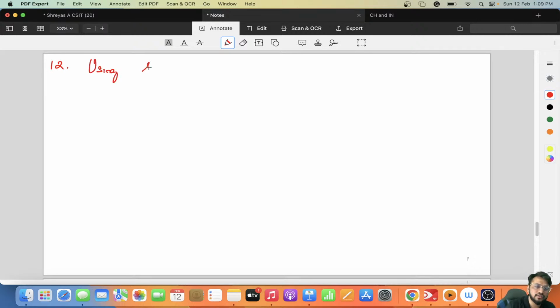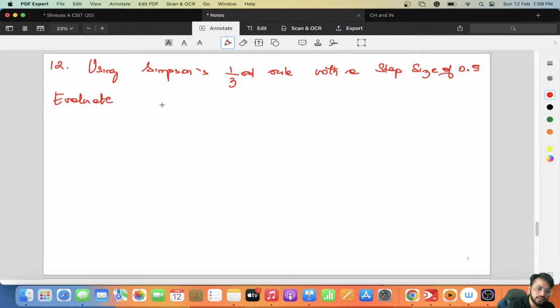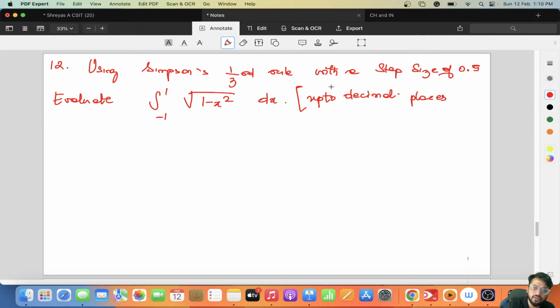Using Simpson's 1 by 3rd rule, with a step size of 0.5, evaluate the integral from minus 1 to 1 of root of 1 minus x square dx. This is a pure textbook question, which you get directly in the textbook, and it has been solved n number of times in the classes also. Up to 2 decimal places.